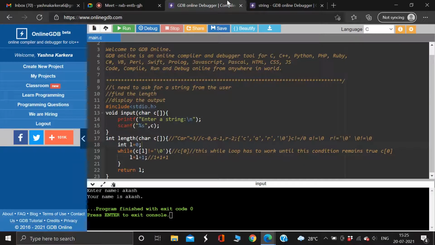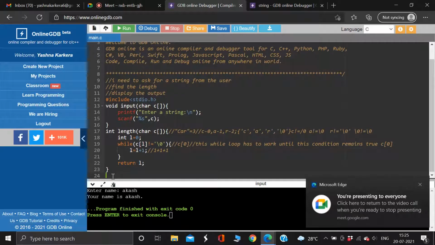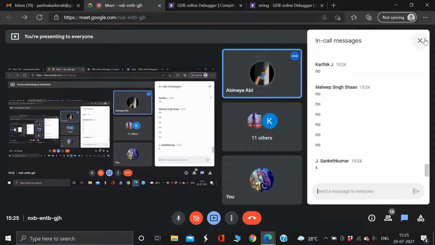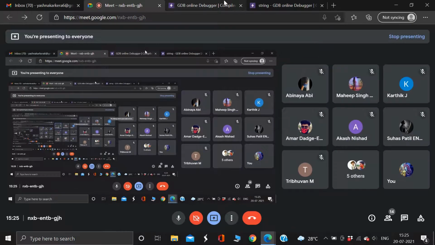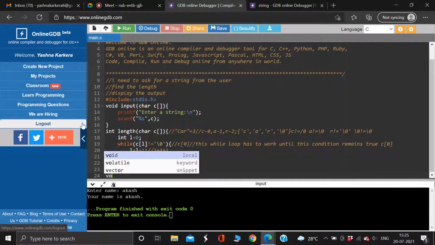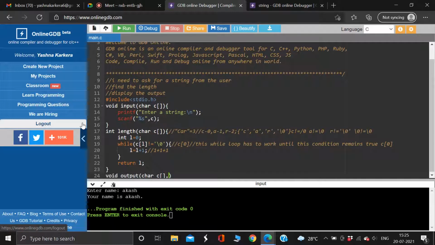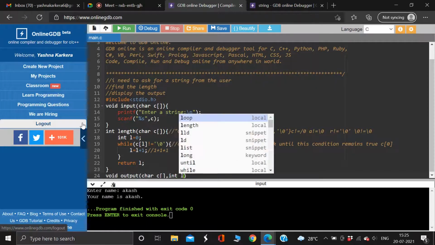Okay, next step, guys. Our code. Abhinay, mute yourself. What is my next step? Output. Cool. How do I write it? Word output. What do I need the output to have? A string, and I need to have the length. That is int, right?